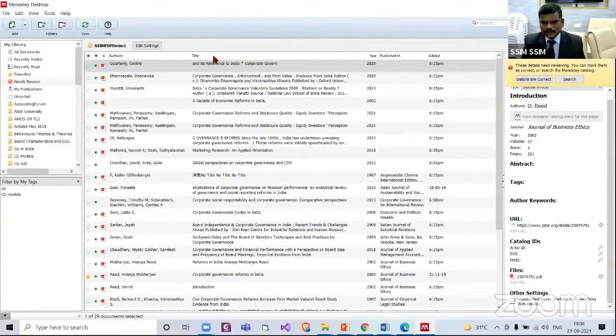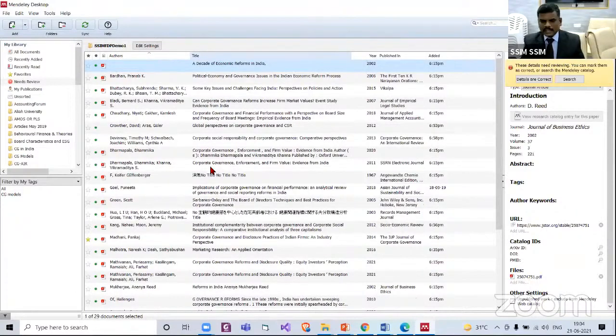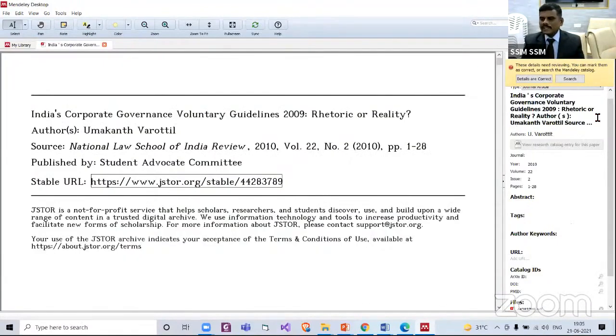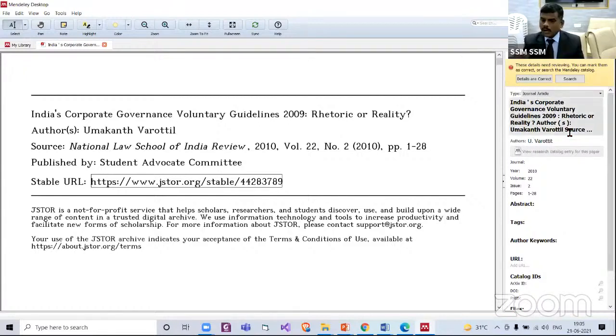Introduction. See this? This file we have edited now: Introduction, 2002, Journal of Business Ethics. So this is how we can feed in the metadata manually. Whatever item needs your attention, you can just double click, open, and feed in the details. Now I'm not going into that, but anyhow, this paper is from the National Law School of India Review. Copy and paste in the journal.